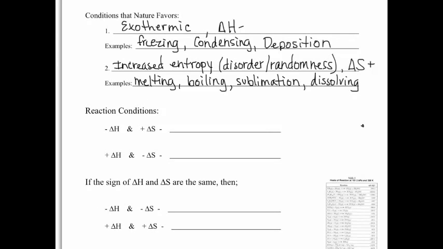And I put this on here and I didn't say it, but we show a change in entropy as delta S. S represents randomness. So nature favors a positive delta S and a negative delta H. If we were to look at the conditions of a reaction and find that delta H is negative and delta S is positive, it will always be spontaneous.